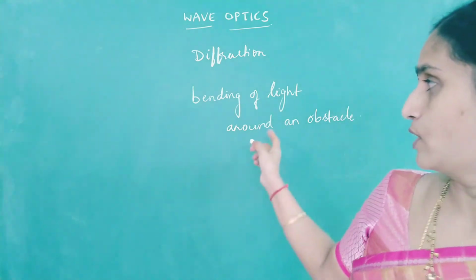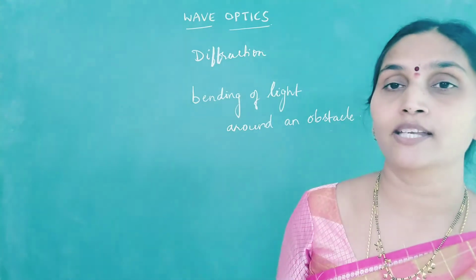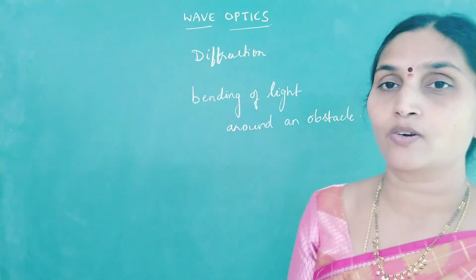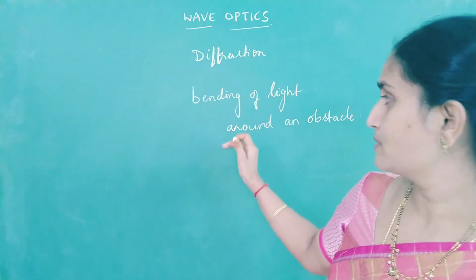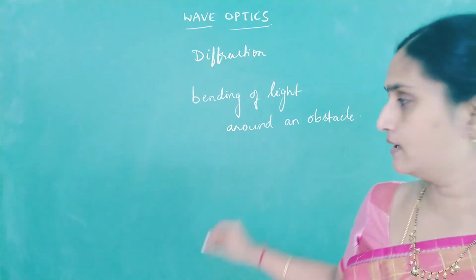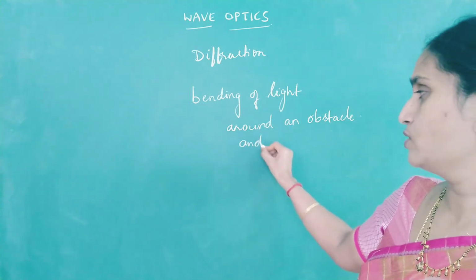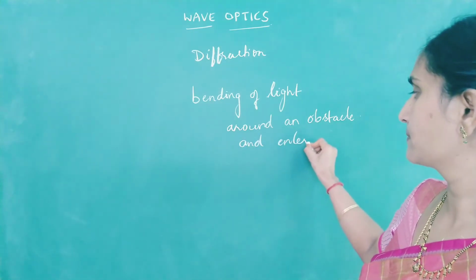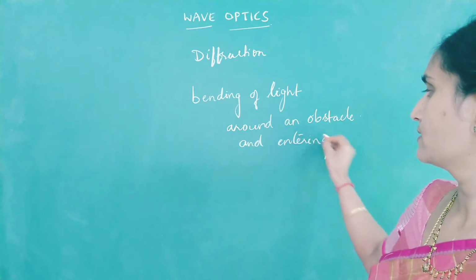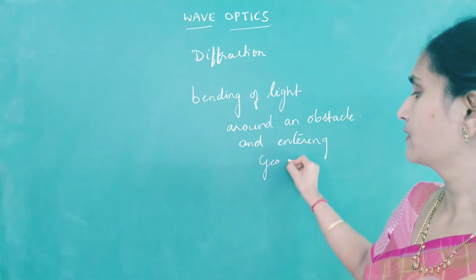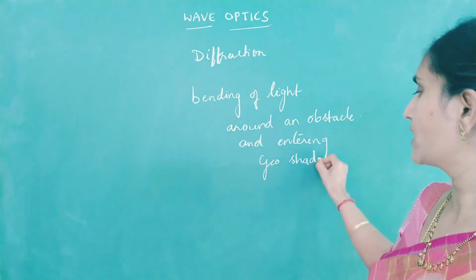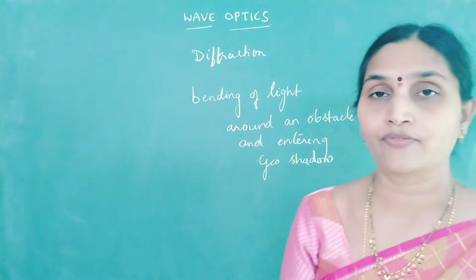Whenever light is passing through an obstacle, instead of traveling in a straight line, if it bends across the obstacle, we call this bending of light around the obstacle and entering into the geometrical shadow region. This is defined as diffraction.